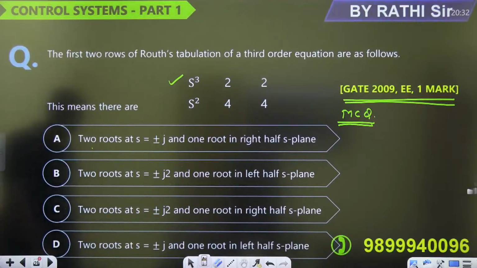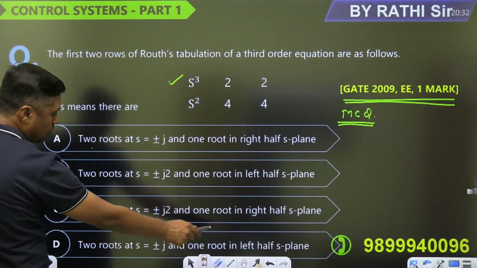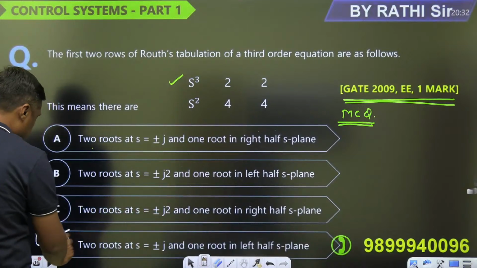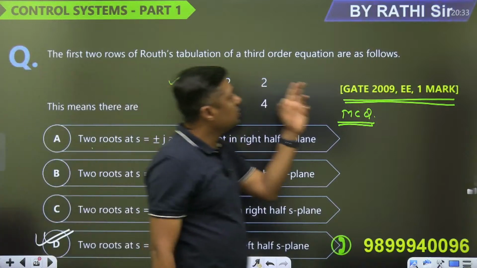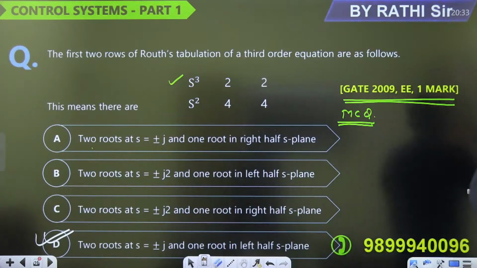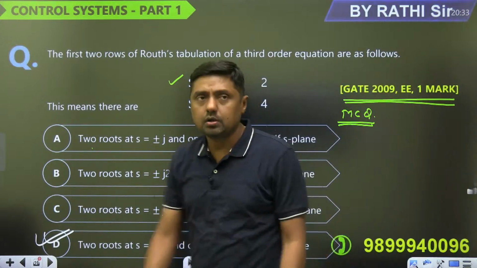Which answer is correct? Two roots at s equal to plus minus j and one root in the left half s plane. System is marginally stable. D is the answer for this question. To verify, in a Routh array you have to get command over 4 to 5 conditions, and easily you can solve the question.